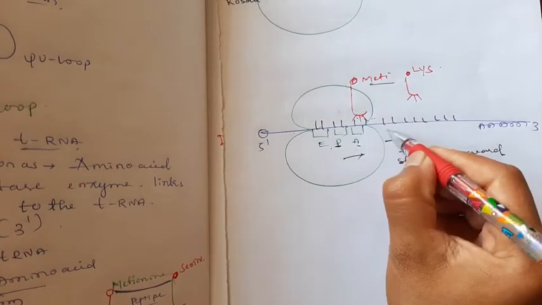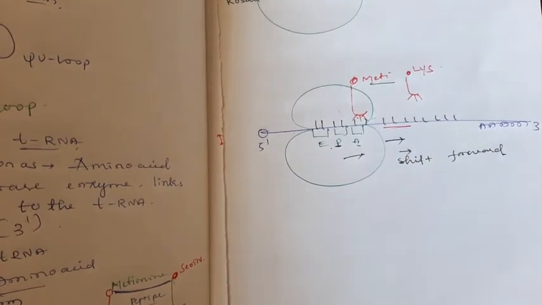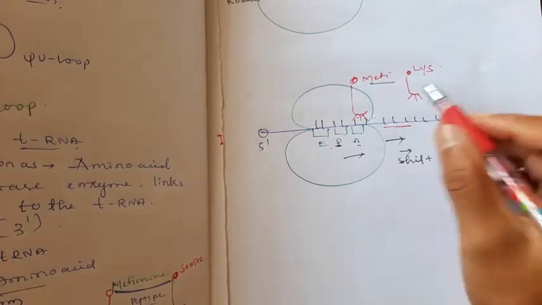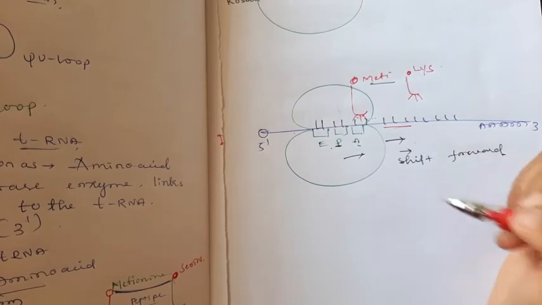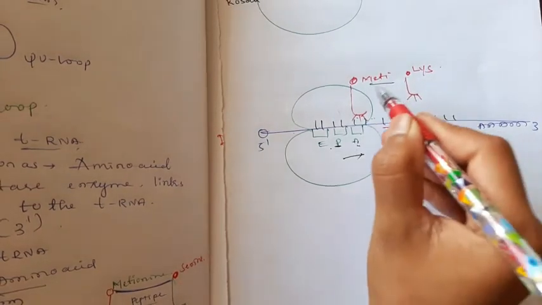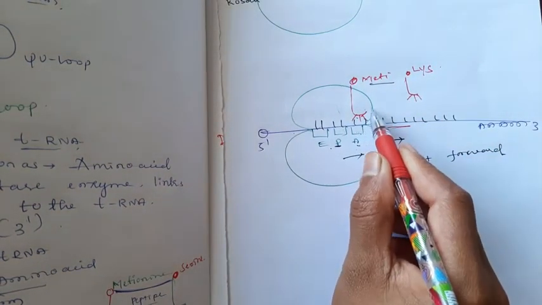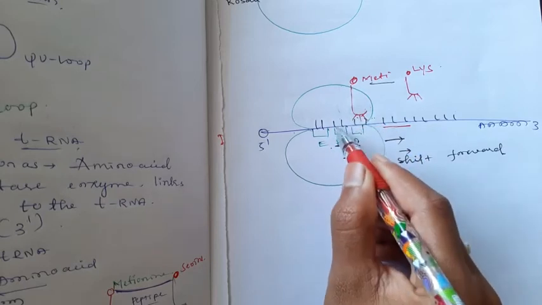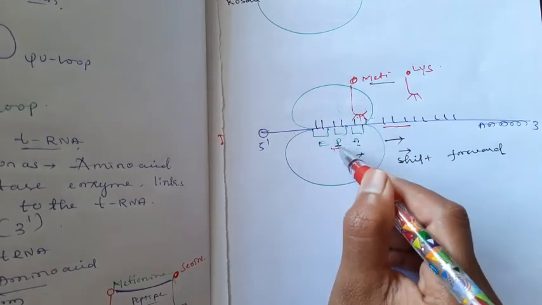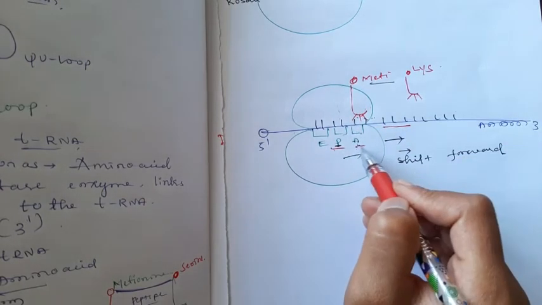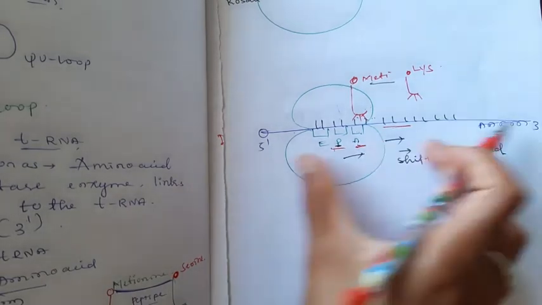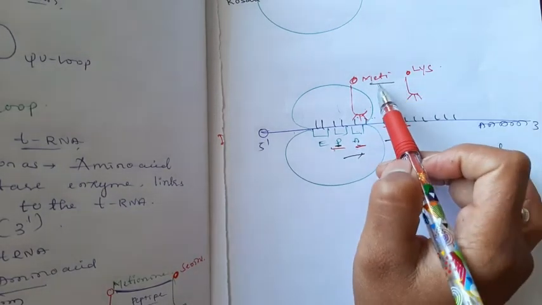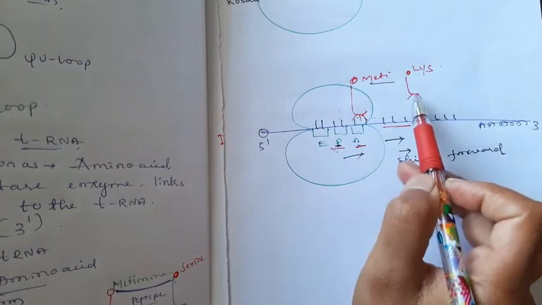The codon which is present after the AUG must code for lysine. Only then does the lysine tRNA bind with the second codon. When the methionine tRNA is fixed in the P site, the A site is vacant. Then the ribosome just moves this way, the methionine tRNA stays in the P site, and the A site is empty.